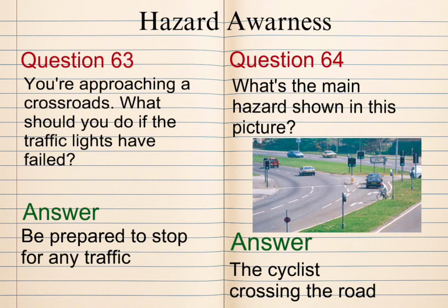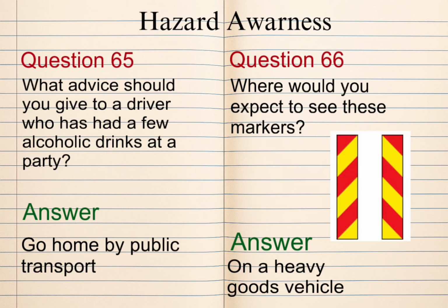Question 64. What's the main hazard shown in this picture? Answer: the cyclist crossing the road. Question 65. What advice should you give to a driver who has had a few alcoholic drinks at a party? Answer: go home by public transport. Question 66. Where would you expect to see these markers? Answer: on a heavy goods vehicle.